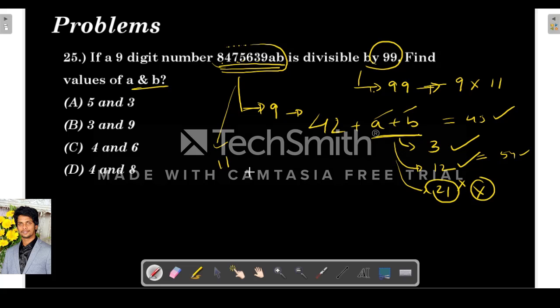Next we have to check with 11. What is the rule for 11? Sum of alternate digits. So write it like this: 5 6 3 9 a b. Map the alternate digits.